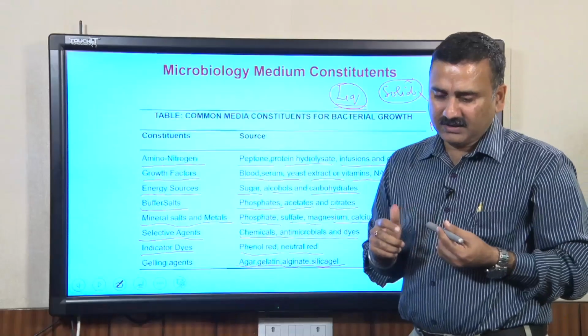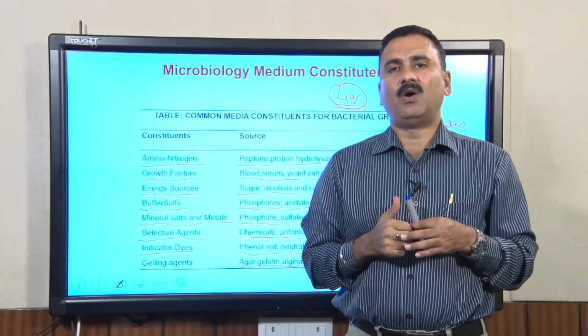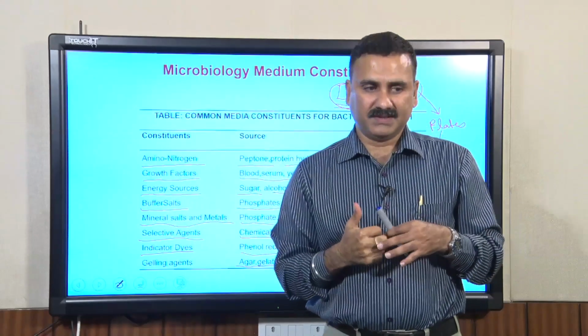So, let us see what the different media recipes are for growing prokaryotic cells.